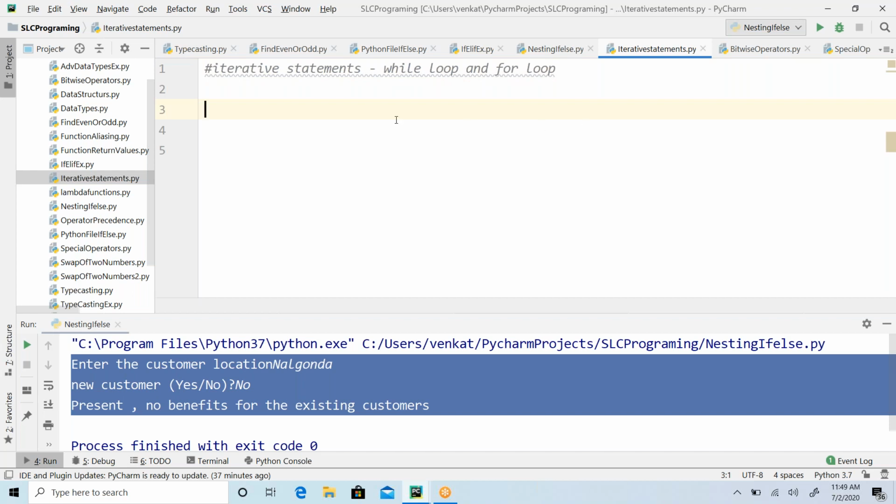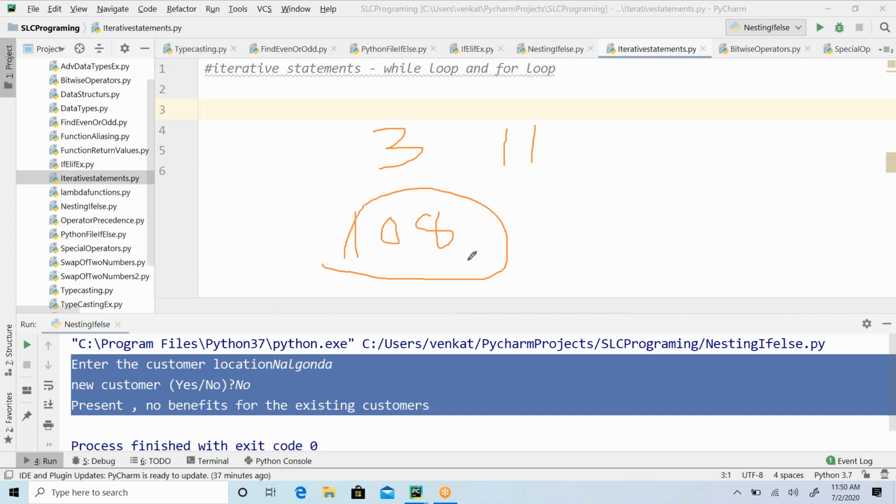So fine. So how is it going to work? Okay, so you used to go to the temples, right? Some people do 3 rounds. Some people do 11 rounds. If you go to Balaji Temple, Hyderabad, you'll be doing 108 rounds, right? Maybe if your wish is fulfilled, you will be going through 108 rounds.